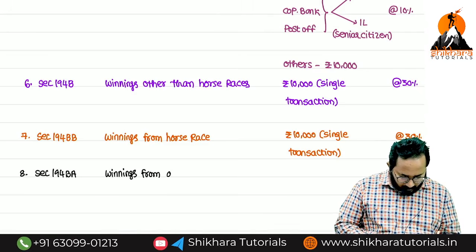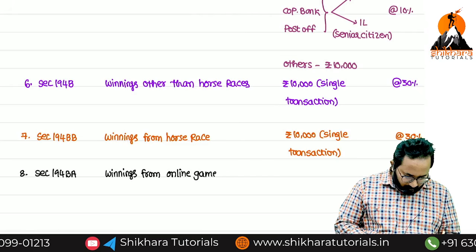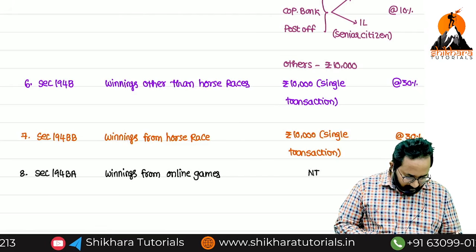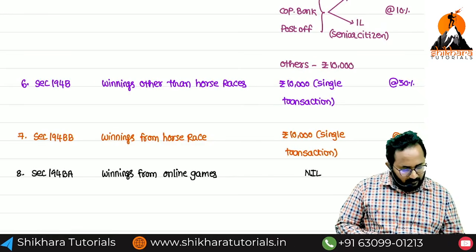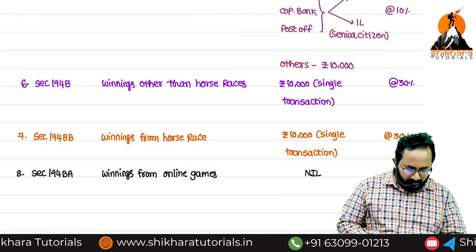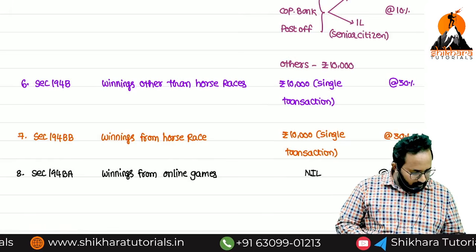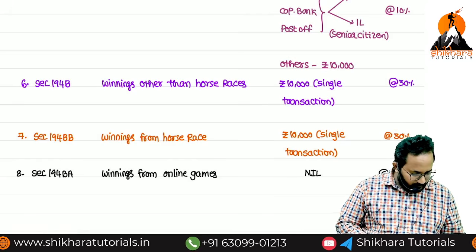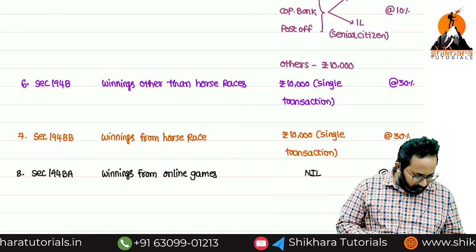Winnings from online games. What is the threshold limit? Nil. Threshold limit is nil. TDS rate 30% only, but I think we have to write what? Net winnings. 30% is on net winnings.